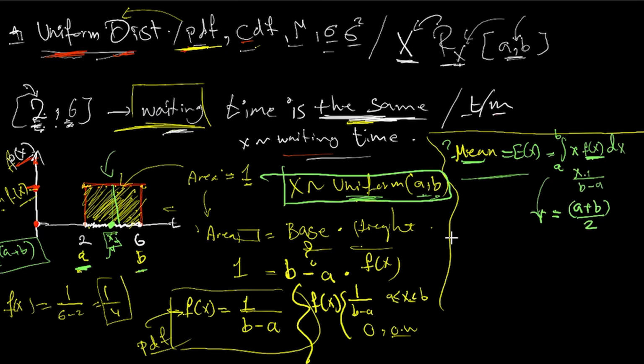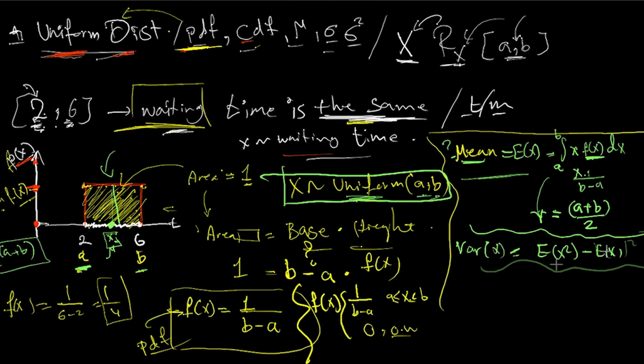Now, in the same way, you can look at it from the variance perspective. That is going to be the expected value of x squared minus the square of the expected value of x. But the point is, we need to find this expected value, which is equal to the integral from a to b of x squared multiplied by the probability density function.